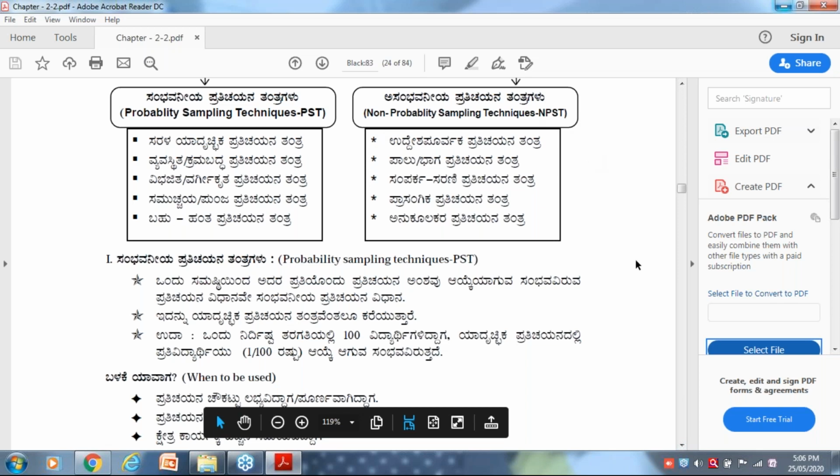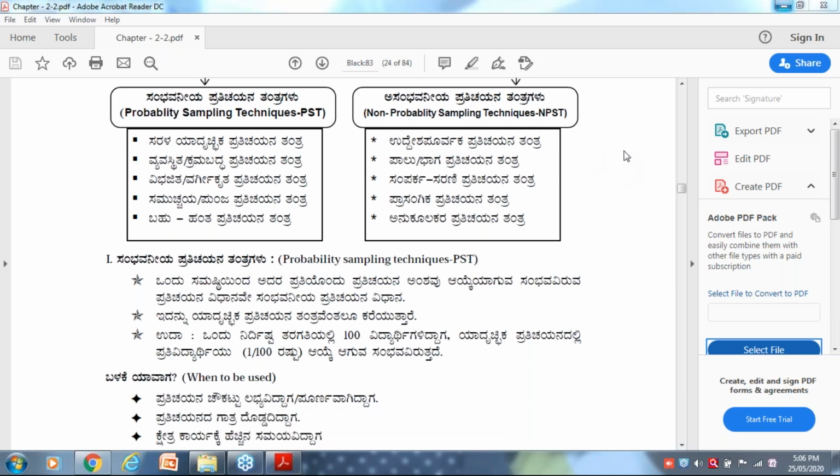Please note the point, Nutan, Akshata. This is very important from the point of view of examination. If you open your question paper, there must be one question from sampling every year, in NET also, in KCET also. Sampling is a very important unit from the point of view of examination.